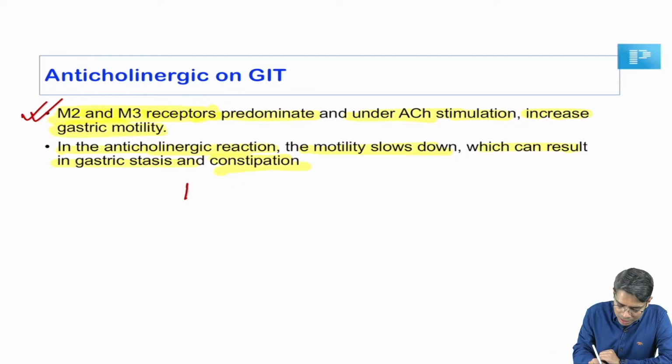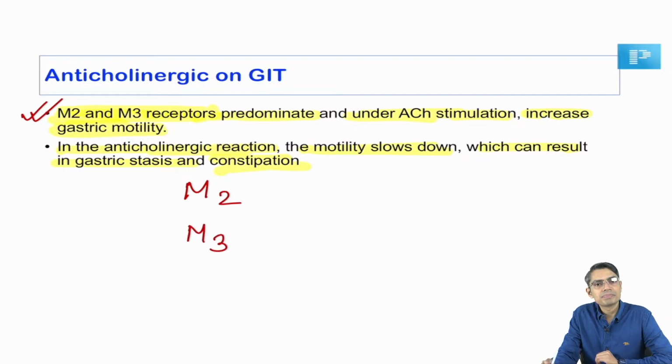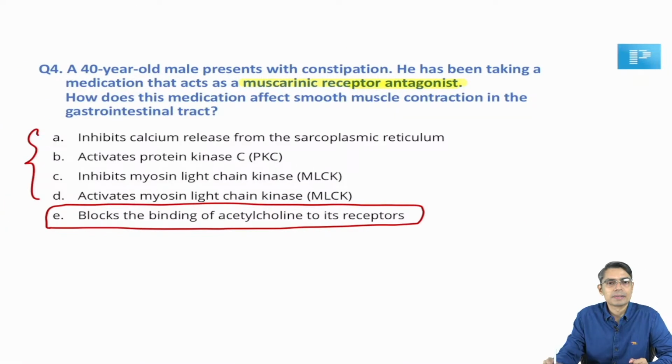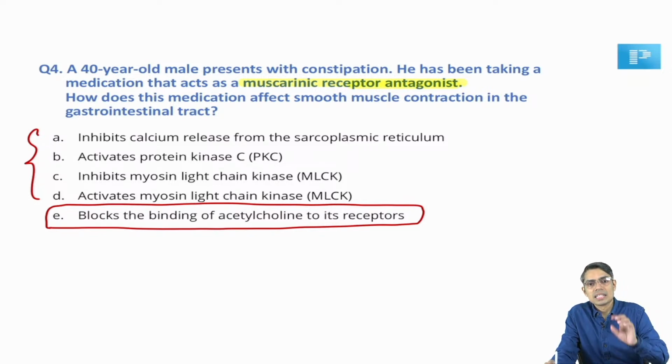Basically you have to understand which are the main receptors responsible for this constipation: M2 and M3. Now if I look at the molecular mechanism of the M2 and M3 receptors, the other options which have been given here have to be considered before directly answering E. Although E is a correct answer, whenever you are jumping onto an answer, also understand the other options.